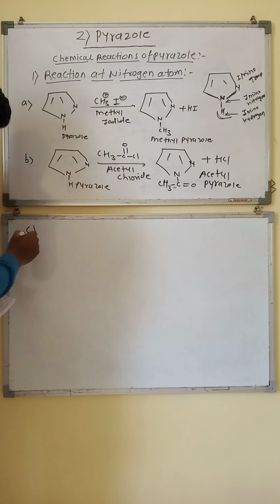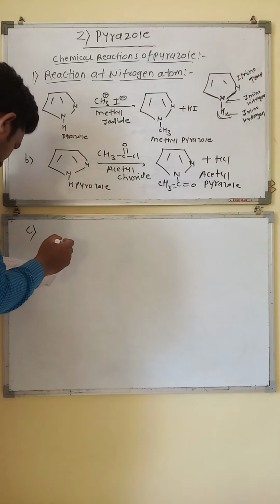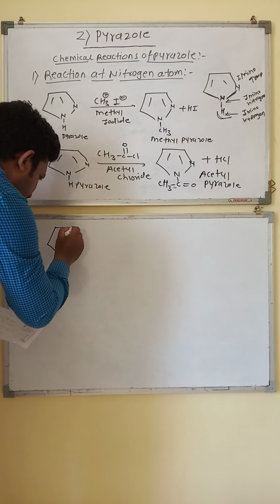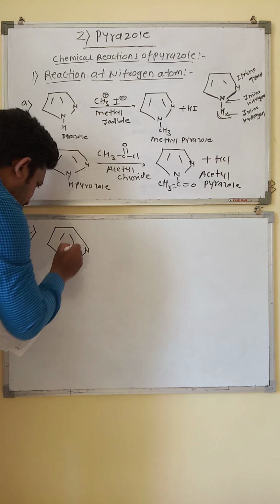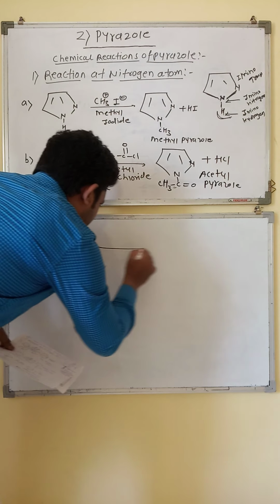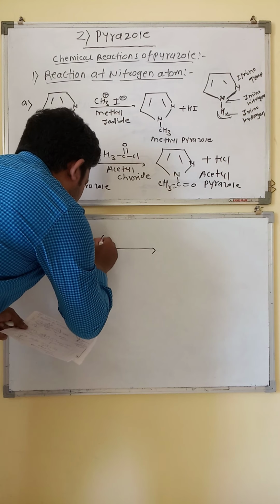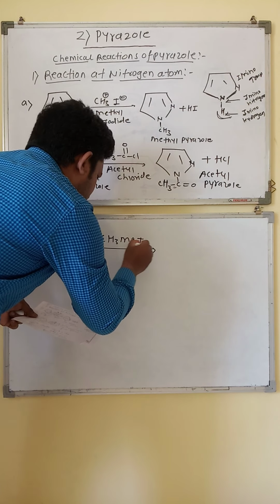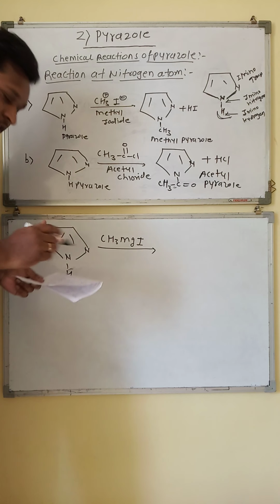Now the third reaction, reaction with Grignard reagent.